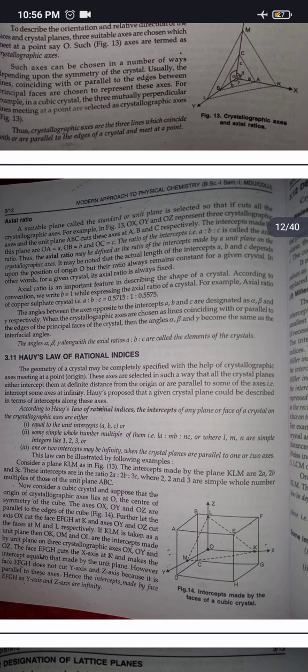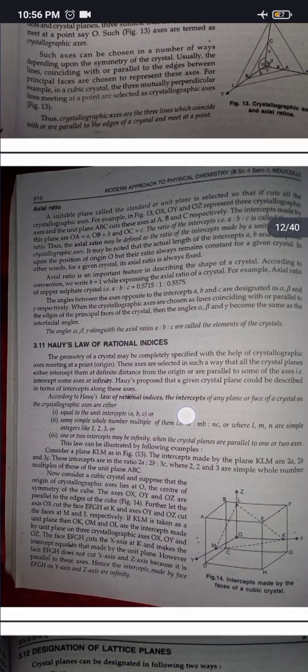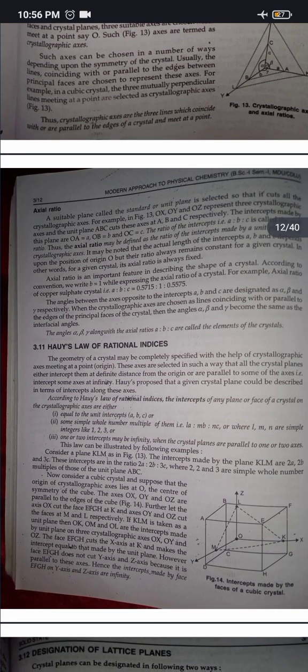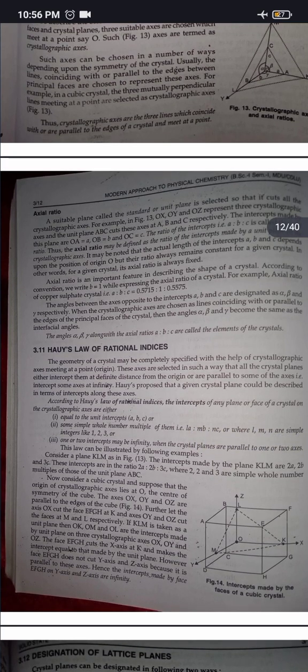According to Haüy's law of rational indices, the intercepts of any plane or face of a crystal on the crystallographic axes are either equal to the unit intercepts a, b, c or some simple whole number multiple of them, let's say la, mb and nc, where l, m and n are simple integers like 1, 2, 3, or 1 or 2 intercepts may be infinite when the crystal's planes are parallel to 1 or 2 axes.